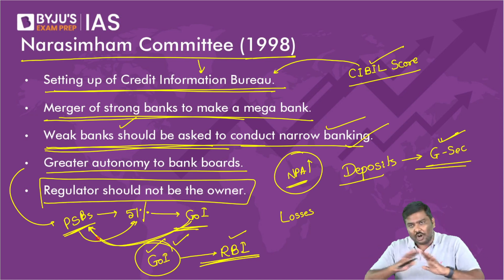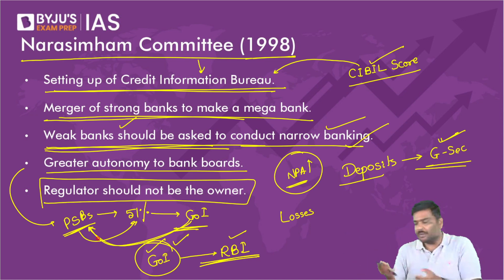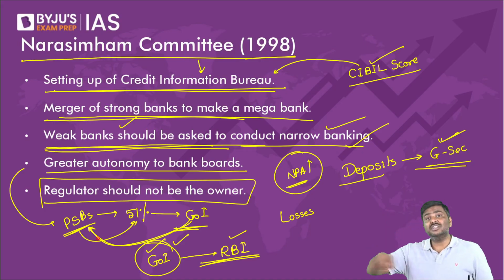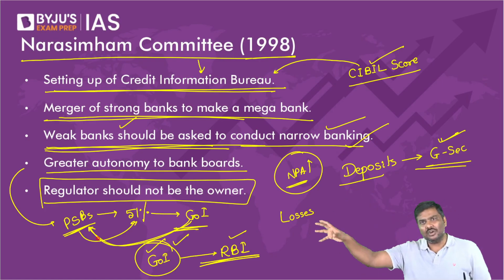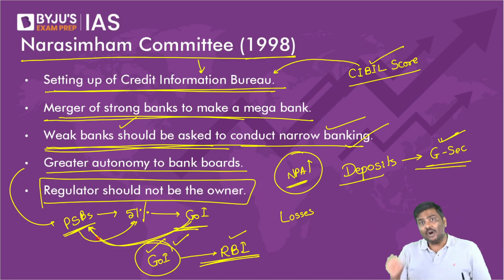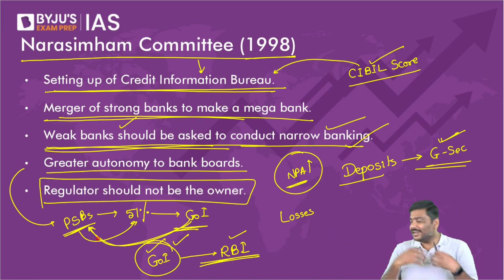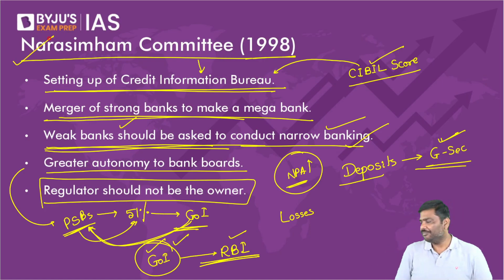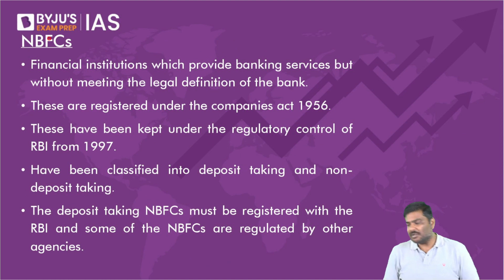So owner should not be the regulator. What was basically proposed was that Government of India should not have the ownership directly with them. They can set up one more authority where they can transfer the ownership. Government is the owner, government is also the regulator. That is a conflict. So government should not be directly owning public sector banks. That was the recommendation of the Narasimham committee. Done. So these are some of the recommendations.